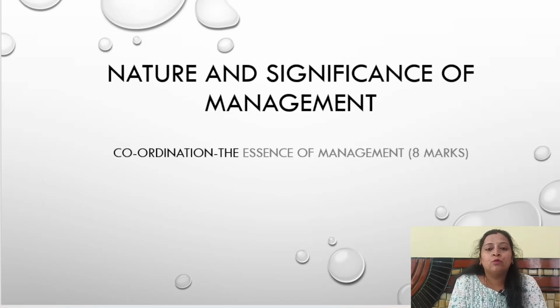So now we'll move on to starting this concept, coordination. Actually, this is the last concept in your first chapter, nature and significance of management. We have discussed the features of management, management as an art and science, objectives of management, and also the functions of management. Now we are in the last concept, coordination. What do you mean by coordination and what are the features of coordination? Again, an important 8-mark question. If you have not seen the previous videos, I have created a playlist. You can go and refer to that particular playlist.